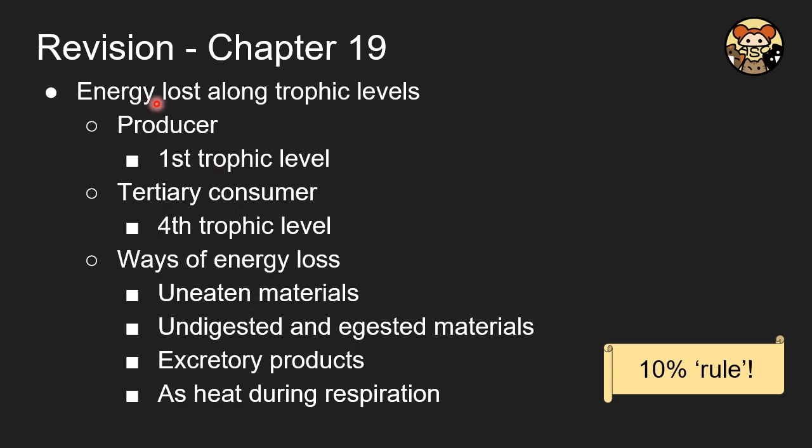And in this concept, we also have the concept of trophic levels. For the producer, this is the first level. That's why we call it the first trophic level. And for tertiary consumers, this is the fourth trophic level.